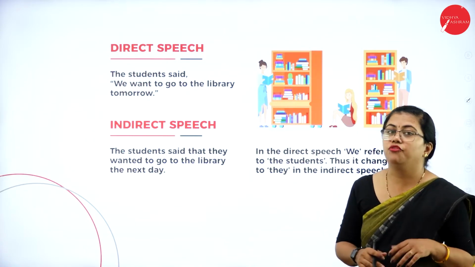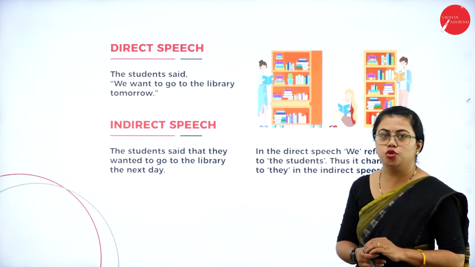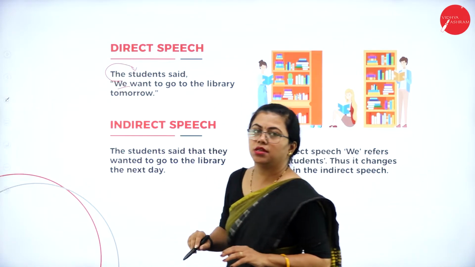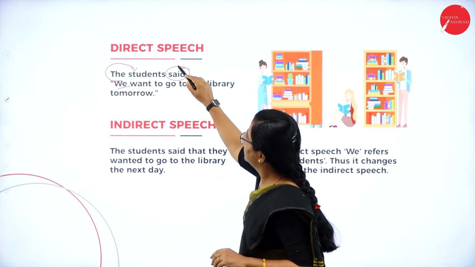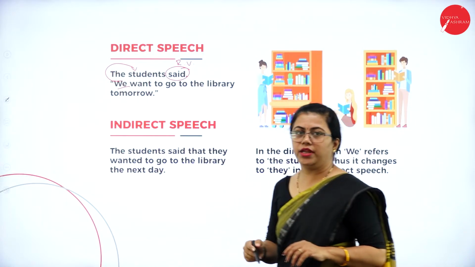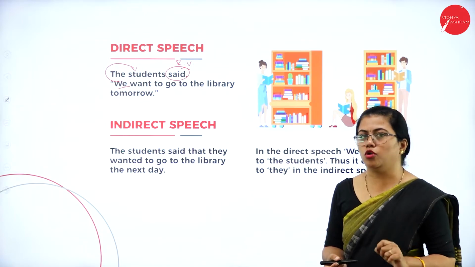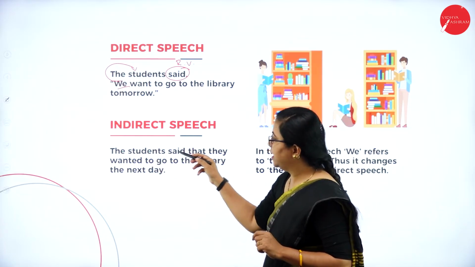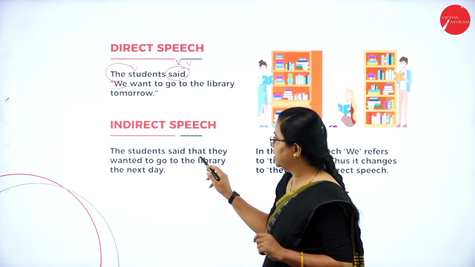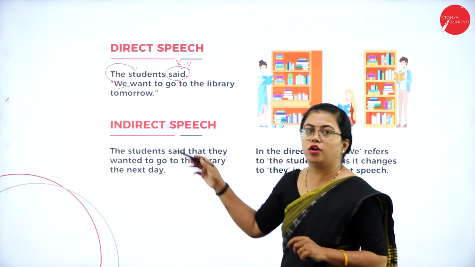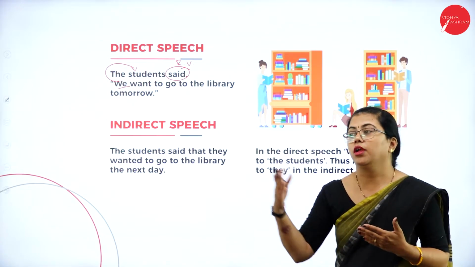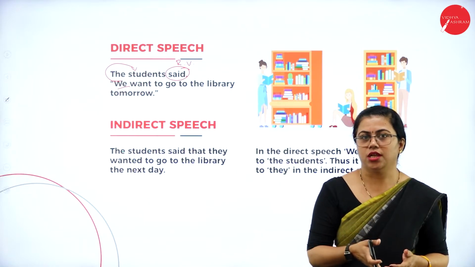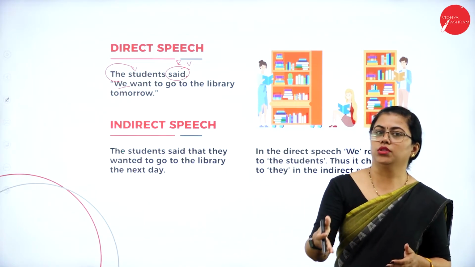The student said, we want to go to the library tomorrow. So here we refers to students. The reporting verb is said. Fine, you need to concentrate on the reporting verb also. Okay, so when you change this to indirect speech, the student said that, so the comma is replaced by that. They wanted to go to, we are not talking about we wanted to go to, we are talking about the students. We are talking about somebody else who is not here in our conversation. Fine, so they wanted to go to the library.